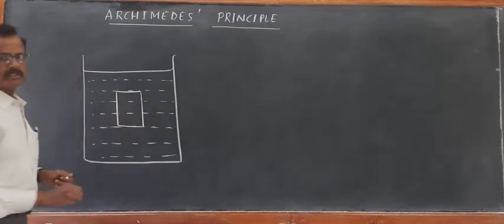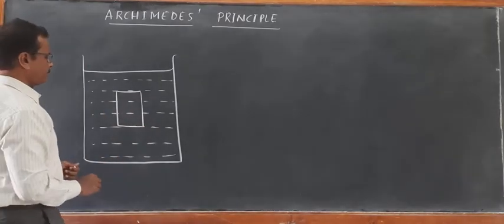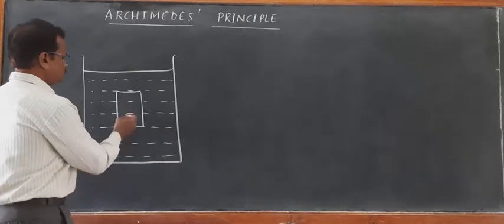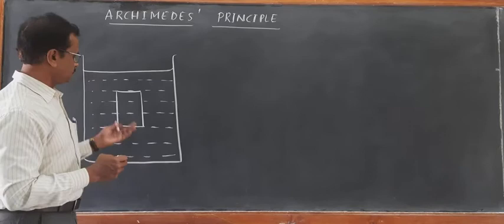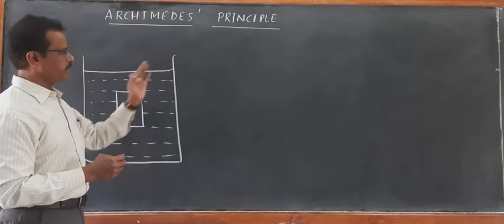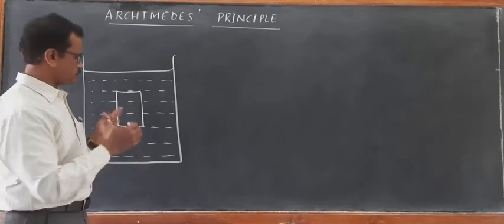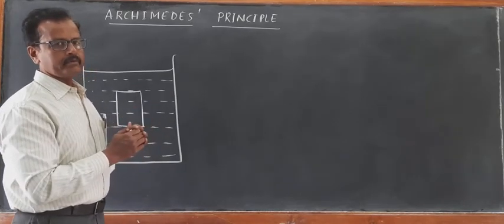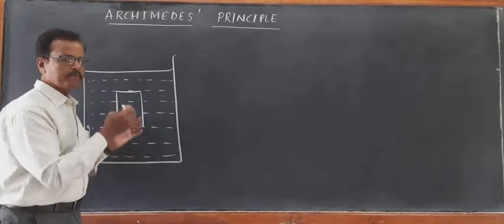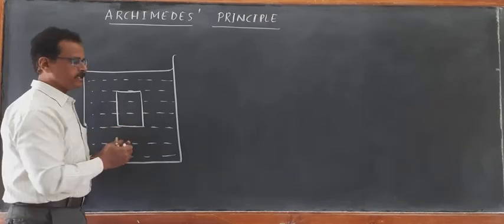This is an object taken inside the water. Then this object appears to be light inside the water. Its actual weight outside the water, that is in the air, will be more than the weight inside the water.